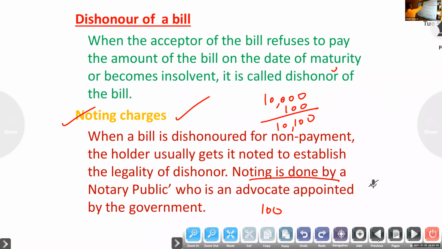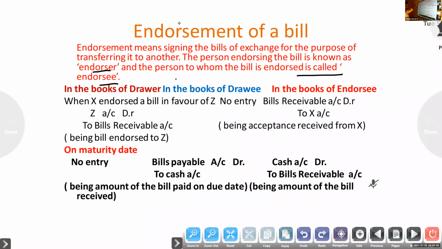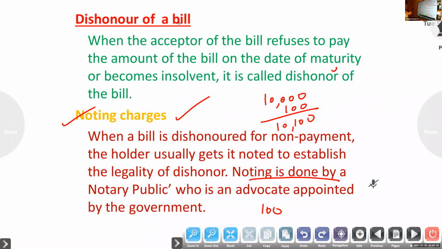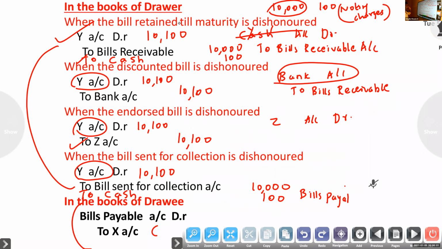Okay, understand now? Together I said noting charge also there. For a retained bill till maturity that is dishonored, Y accounted to bills receivable, the normal entry, as in the second entry. If noting charge is paid, to cash. For a discounted bill, the debit will be Y, credit bank. Endorsed bill: Y account to endorsee.